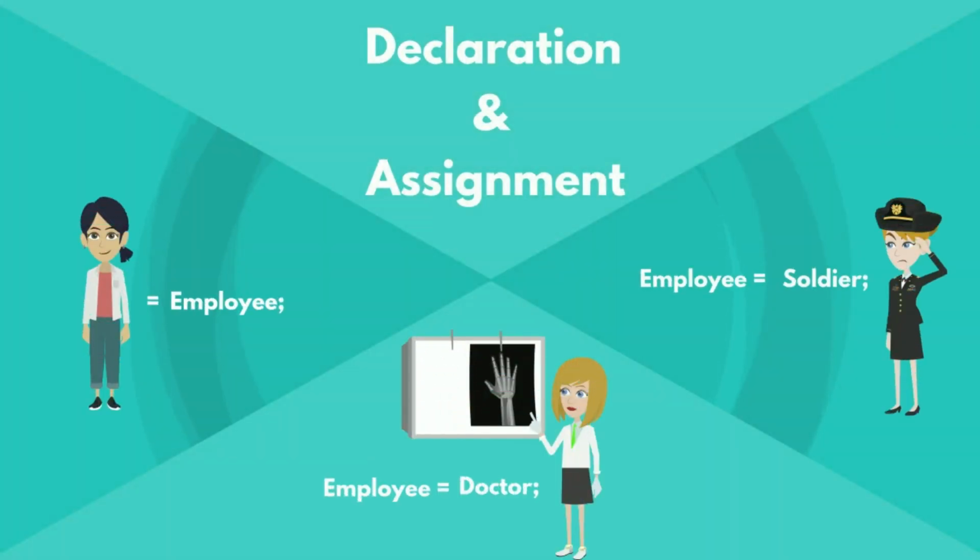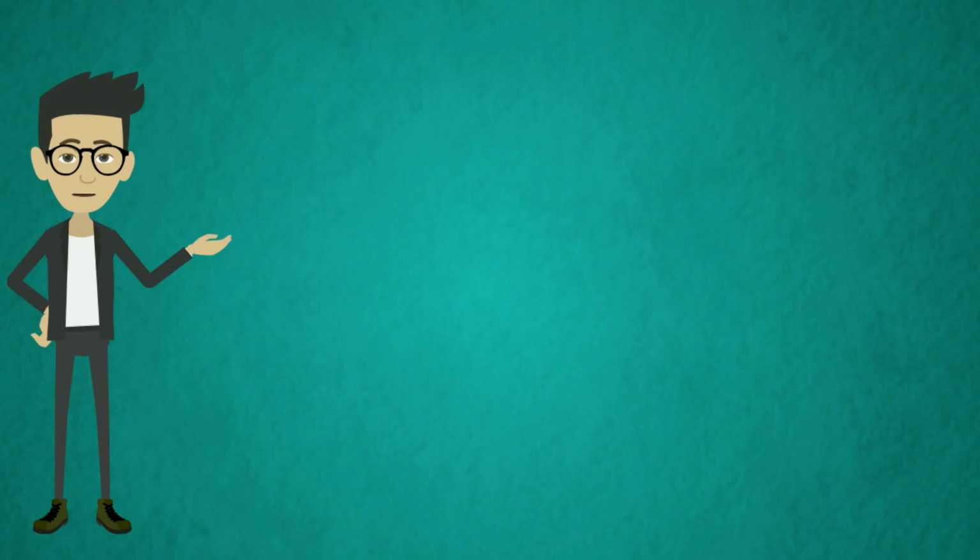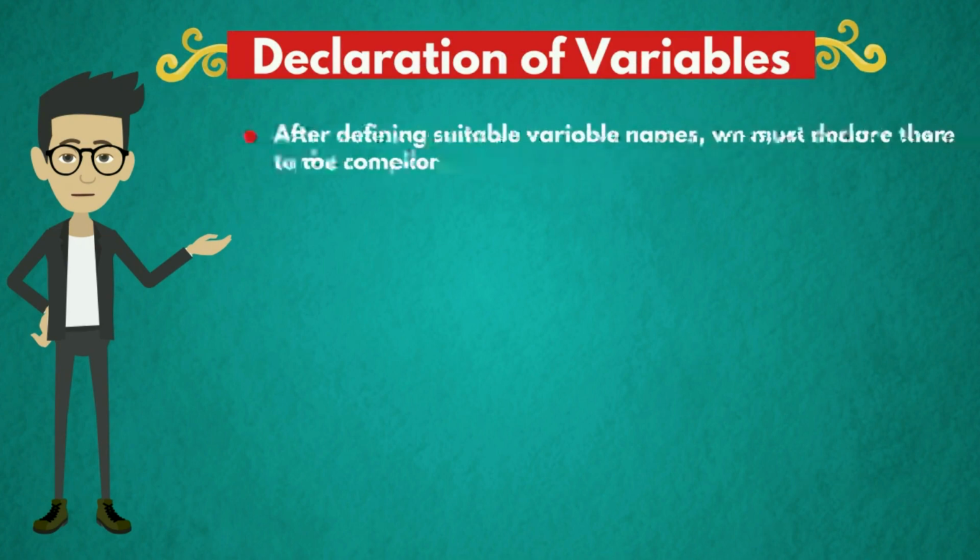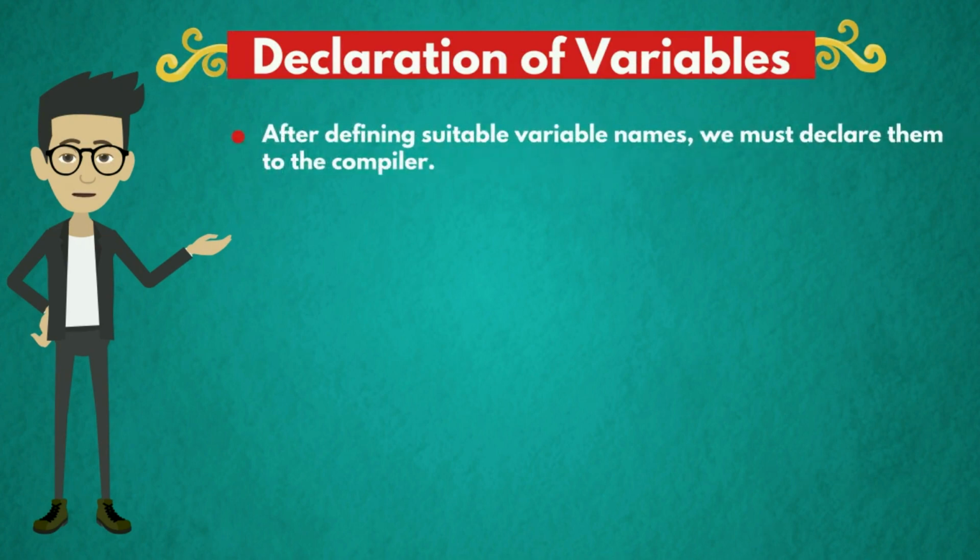Declaration and assignment. For writing a C program, the basic thing we should know is how to declare and assign variables. Let us now continue with our session. As we have discussed the definition of variables in our previous slide, now it's time to discuss the declaration of variables. After defining suitable variable names, we must declare them to the compiler, unless we declare them, the compiler cannot execute the program.